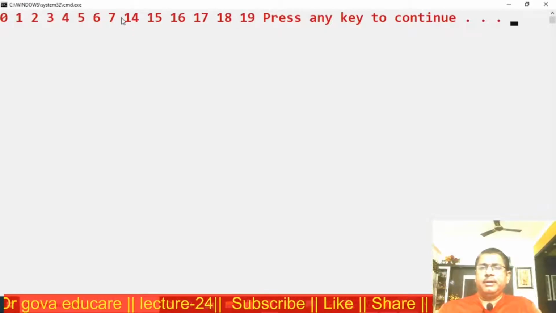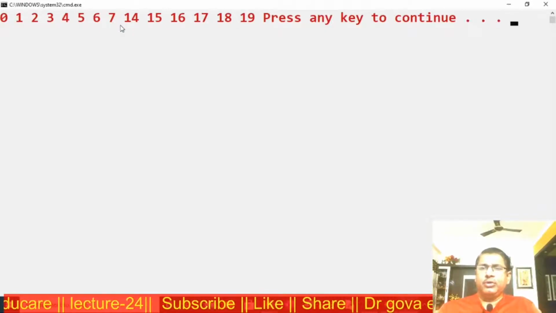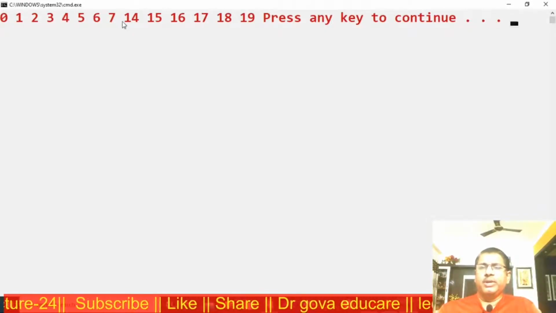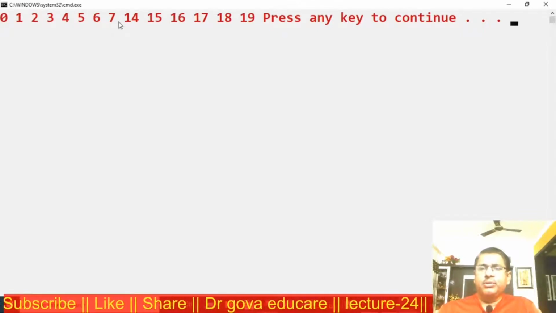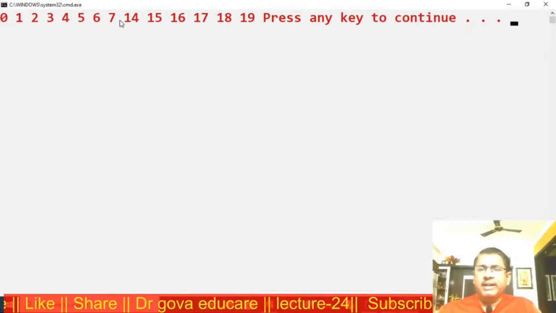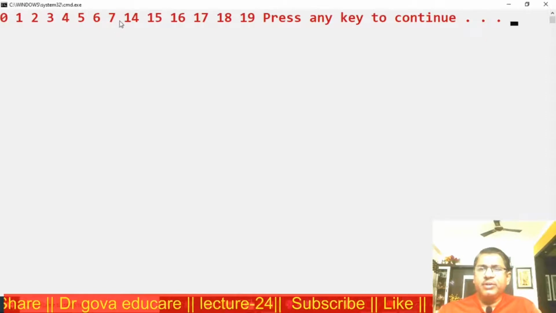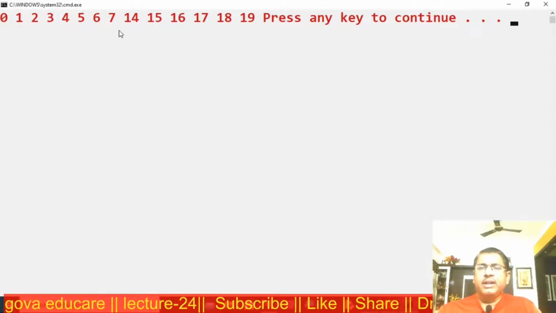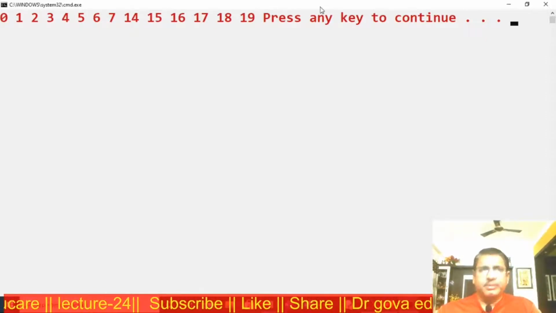Between 7 to 14 in this value, I don't want to print these values. I want to skip the particular range, that is between 7 and 14. Now I am using the continue statement.